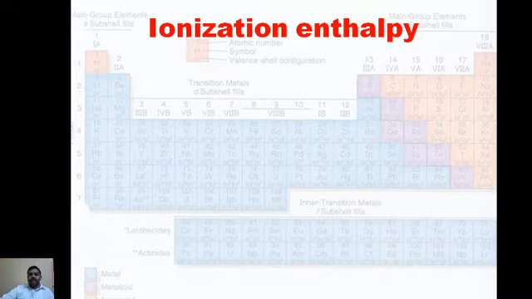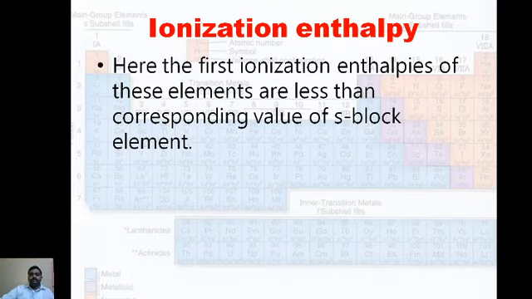Ionization enthalpy. What is the ionization enthalpy? The amount of energy required to remove an electron from an isolated gaseous atom is known as the ionization enthalpy.